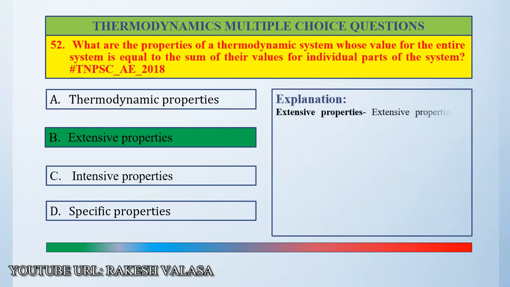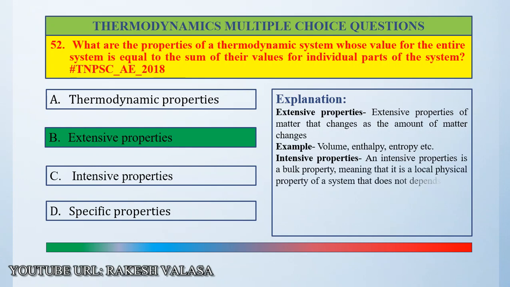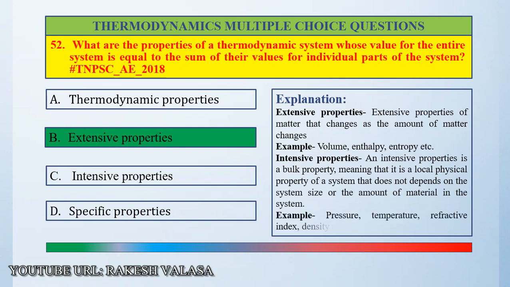Explanation. Extensive properties of matter change as the amount of matter changes. They depend on the mass. Examples: volume, enthalpy, entropy, etc. An intensive property is a bulk property, meaning that it is a local physical property of a system that does not depend on the system size or mass, the amount of material in the system. Examples: pressure, temperature, refractive index, density and hardness of the object.